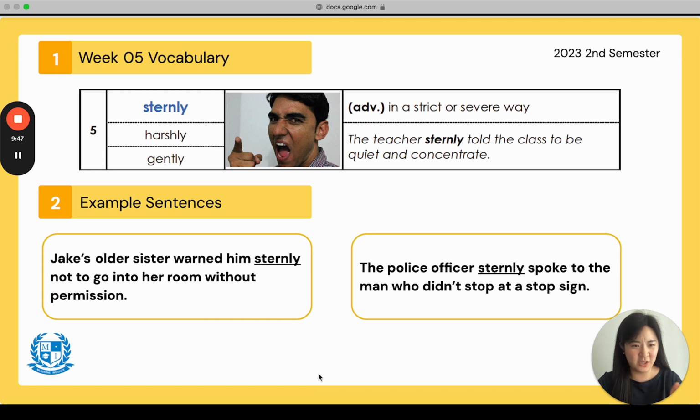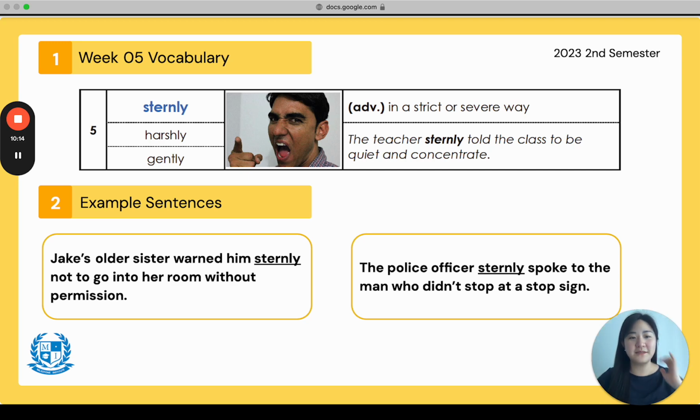Everyone say sternly. Sternly. Again, with the ly as an adverb. And if you remember, the synonym is harshly and the antonym is gently, and it means in a strict or severe way. The teacher sternly told the class to be quiet and concentrate.